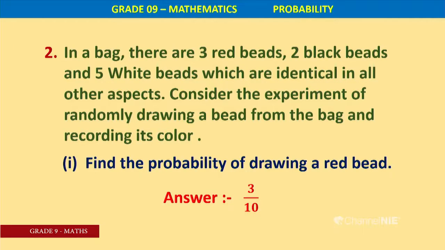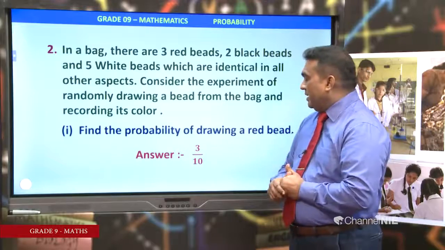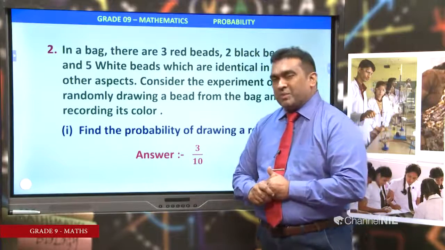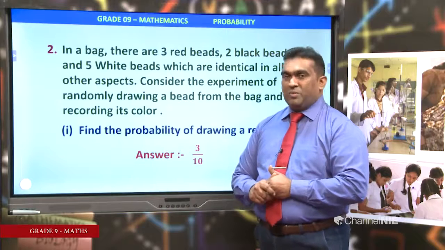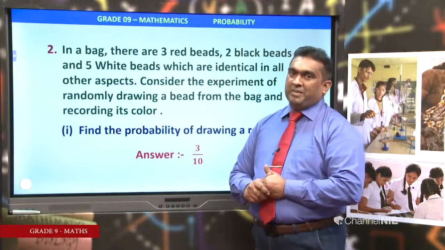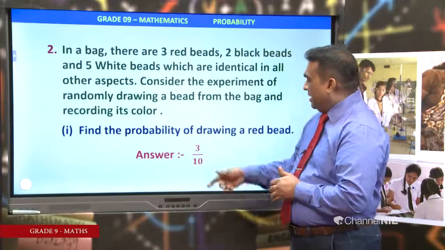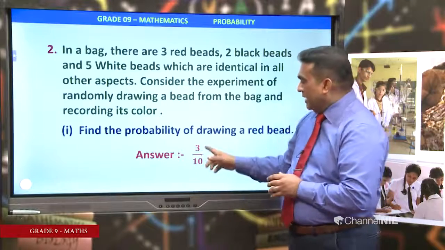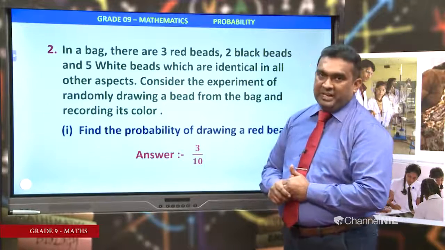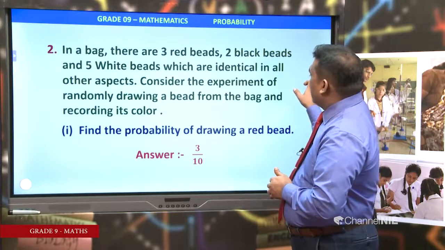That is 3 over 10. You can't simplify this one. If you want, you can express this as 0.3 as a decimal, but usually it is enough to put the answer as 3 over 10. Right. Next one.